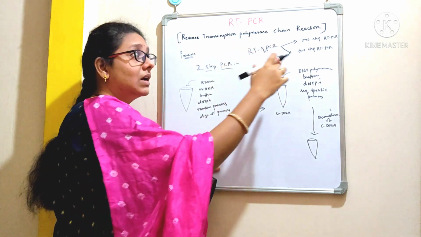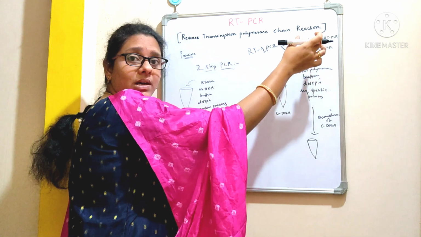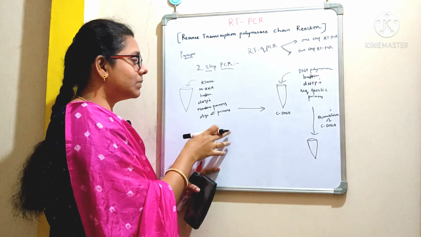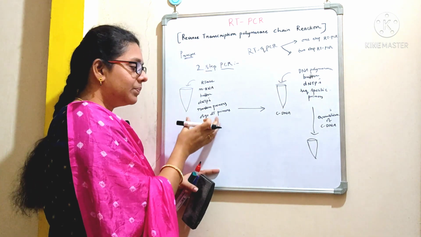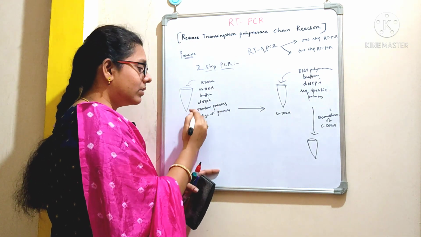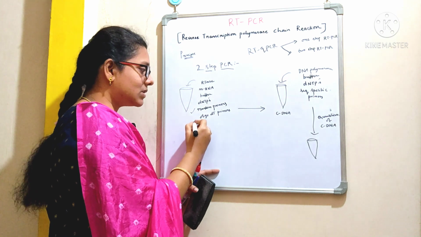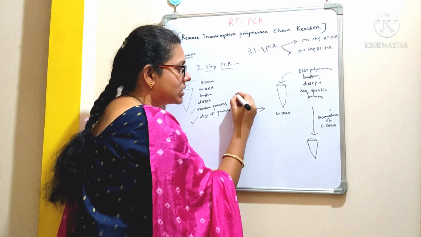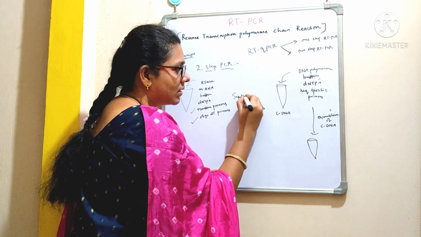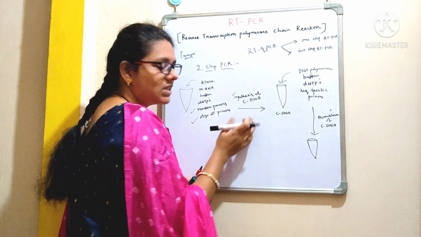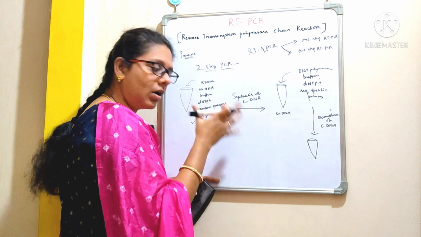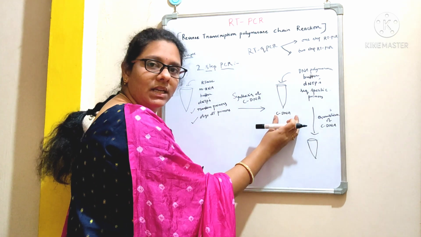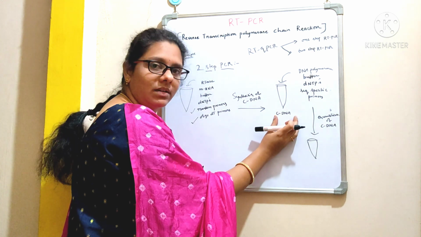In the one-step RT-PCR method, we use only sequence-specific primers. But when it comes to this two-step PCR method, in the first reaction, we are going to use random primers as well as oligo-dT primers. So in the first step, what we are going to achieve is to synthesize the cDNA. This is the first step, or we can call it the first reaction. So this is the cDNA at the end of the reaction.